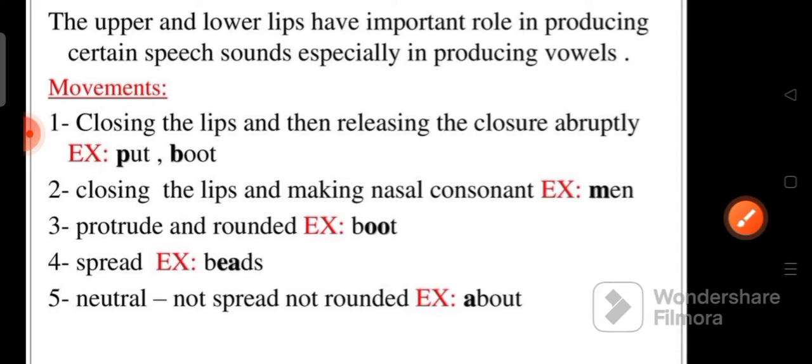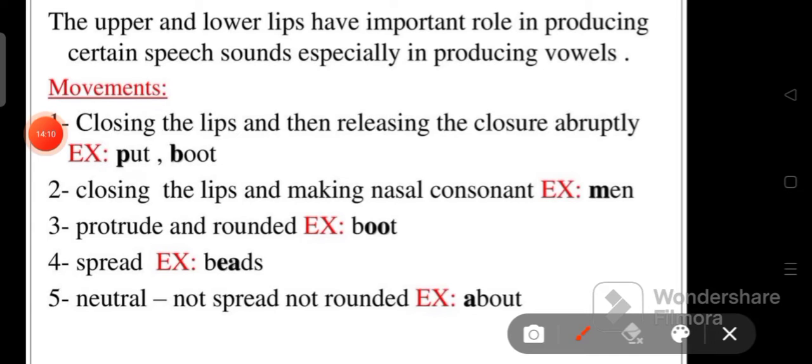And the third one is protruded and rounded lips. For example, oo. Some sounds are rounded sounds, oo, so the lips are rounded. Then spread, ee, for example in beats. When you produce this ee sound, your lips are spreading.